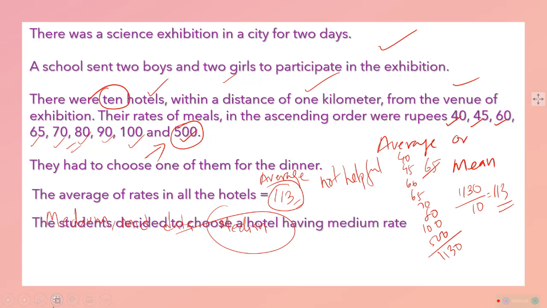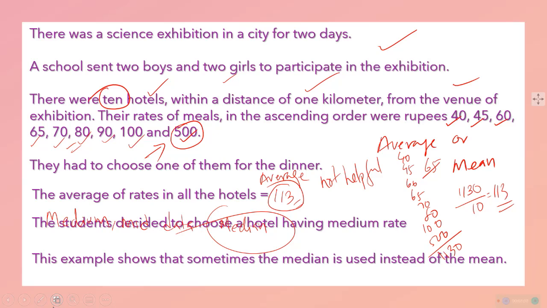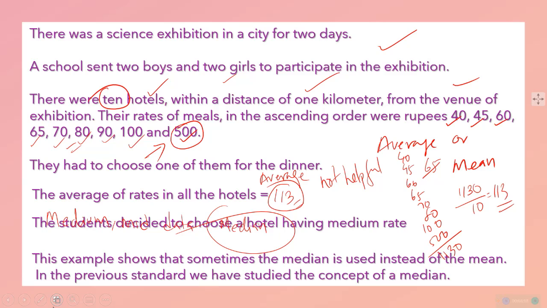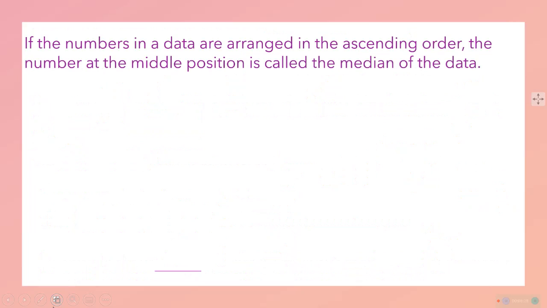Okay, let us move in that direction. The student decided to choose a hotel having medium rate, and the example shows that sometimes the median is used instead of mean. In the previous standard we studied about the concept of median, where we know something like mid data we should get. Middle का data चाहिए, तो middle का data कैसे करेंगे?